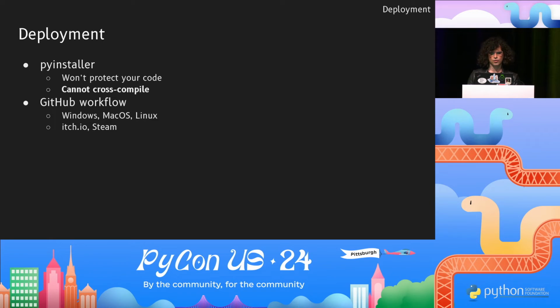Second, PyInstaller can't cross-compile between OSs. This is pretty typical for tools, but coming from Unity, this was a hurdle to figure out. In the past 2 Python games that I've made, I compiled for Windows, Mac OS, and Linux. It was terrible. I had 3 machines and I did it manually. Do not do this. For Procemon, I used GitHub workflows, and each workflow runs on an OS, and then it compiles and uploads. So it has to upload to itch.io as well as Steam.